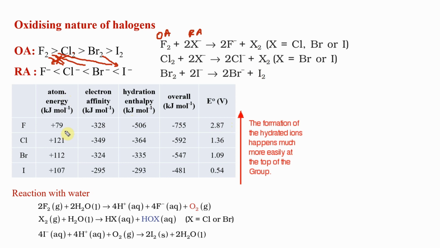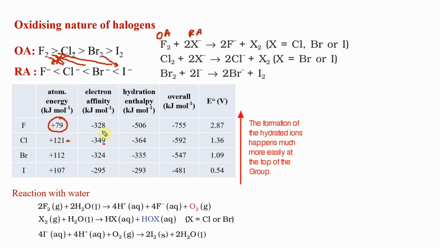Now when you look at it, what all do we know? Atomization energy. If you see, atomization energy is highest for chlorine. We saw in the previous slide, fluorine is extremely easy to break into atoms because of anomalous behavior. So atomization energy is low. Endothermic. In exothermic terms, chlorine is the highest one. Electron affinity, and also we are talking about electron gain enthalpy. You don't need to remember any of the values. You only need to see the pattern. You don't need to remember hydration energy.